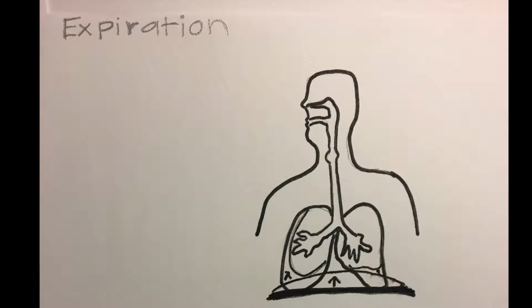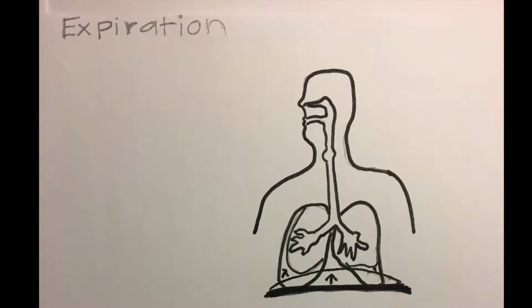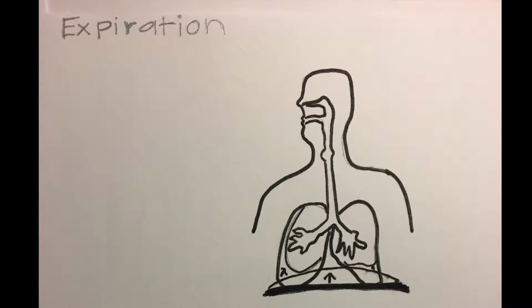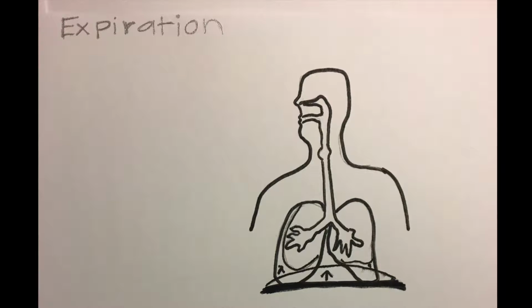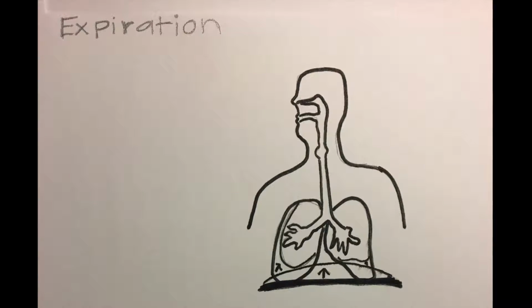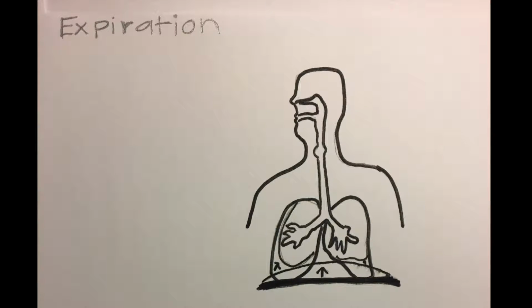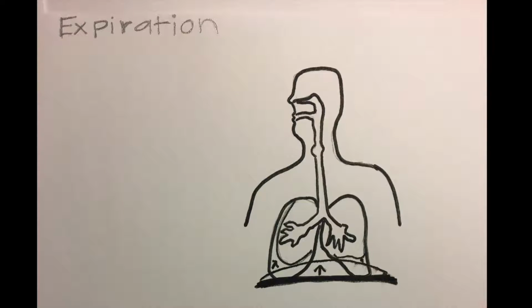During expiration, the ribs move down and the diaphragm relaxes. This decreases the volume and increases the pressure in the lungs, which then forces the air out. This disposes of excess CO2 built up in the body. When this process is incomplete, excess CO2 causes pH in the blood to decrease.